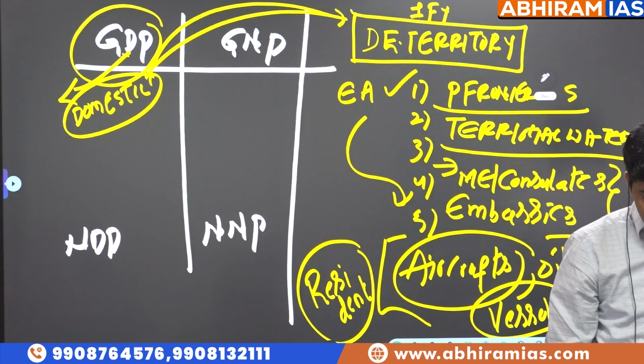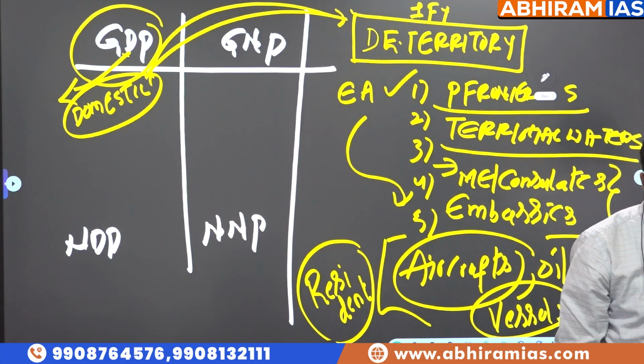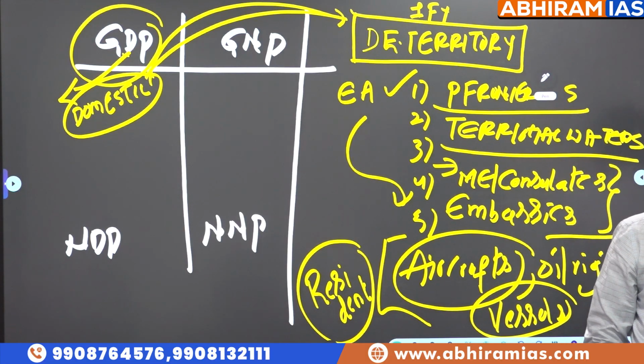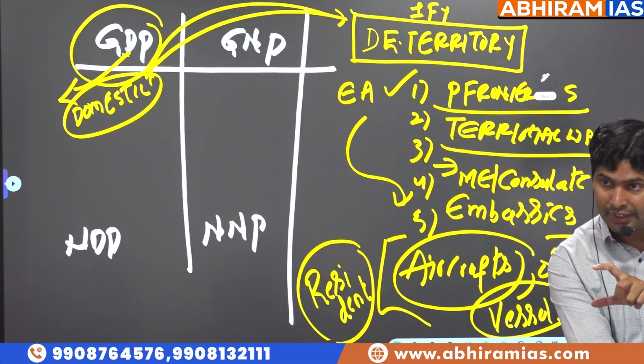One of the popular questions asked in the exam is which is considered part of domestic economic territory and which is not, which means what should be included and what should not be included. So for the GDP definition, I repeat once again: total final value of goods and services in one financial year in domestic economic territory.